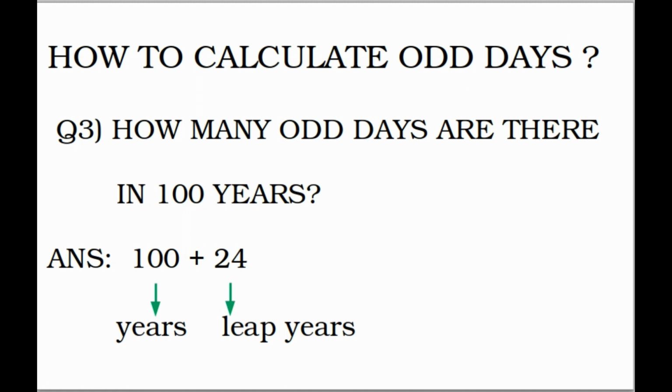Why? We know that the 100th year is not a leap year. As the 100th year is a century year, and it's not divisible by 400, the 100th year is not a leap year. So you will observe 24 leap years among the first 100 years.